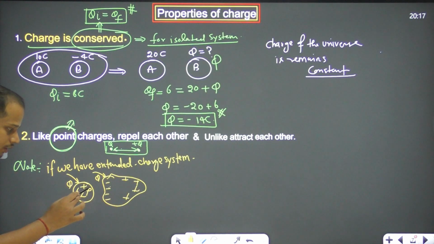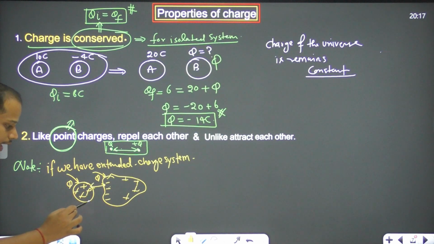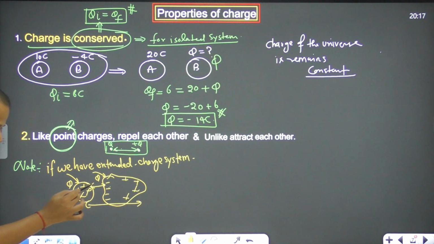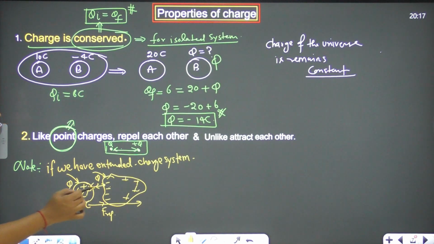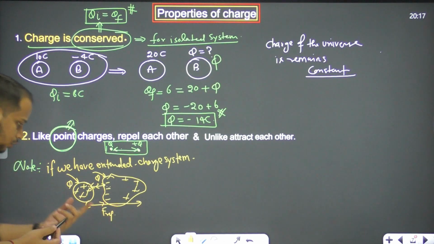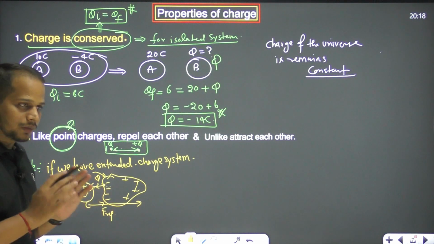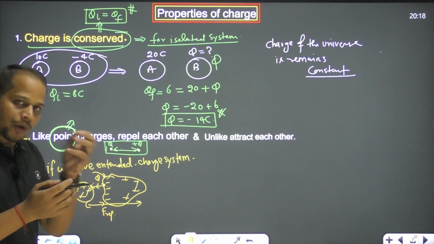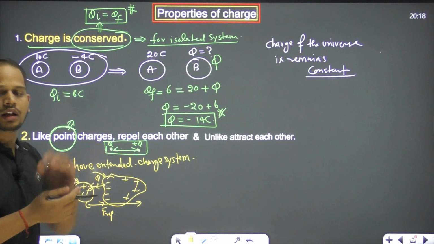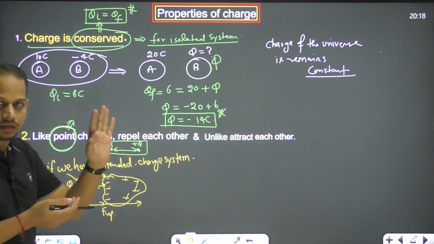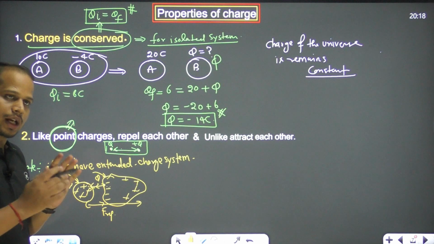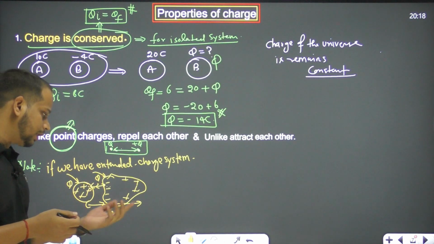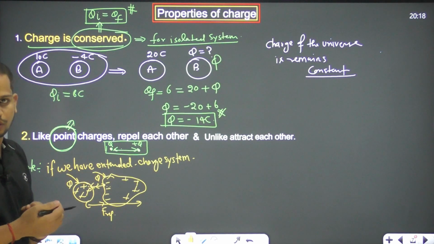So what will happen? The minus is very close as compared to the plus, so it will attract the minus and it will repel the plus, right? So what will happen in this? In this, the attraction may be more as compared to the repulsion, so they can attract each other, right? What we have to consider: like point charges repel each other and unlike point charges attract each other. But when we come to the case of an extended object, then we have to concentrate on that. They may attract each other even if we are taking like charges over there, right?